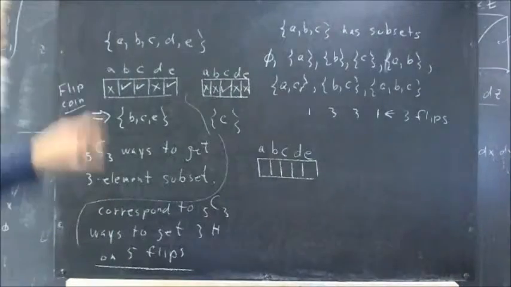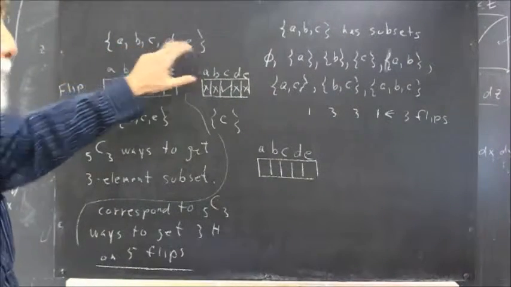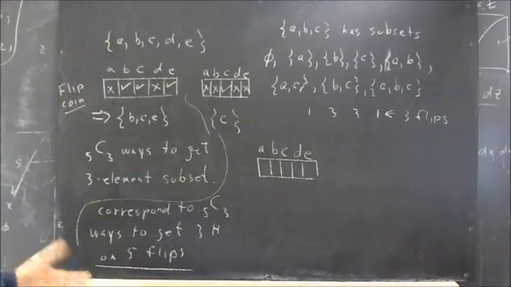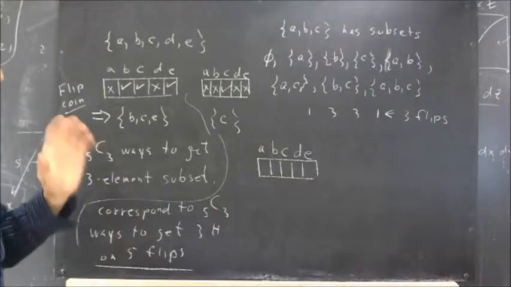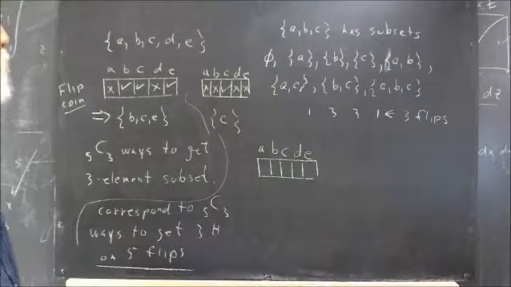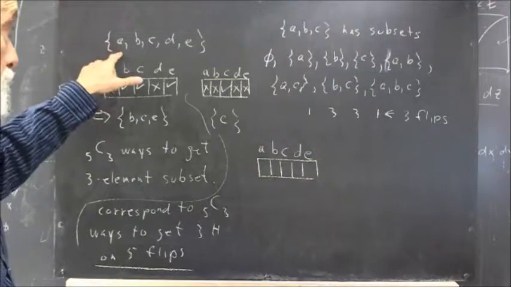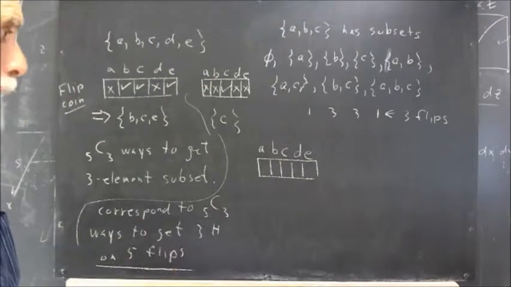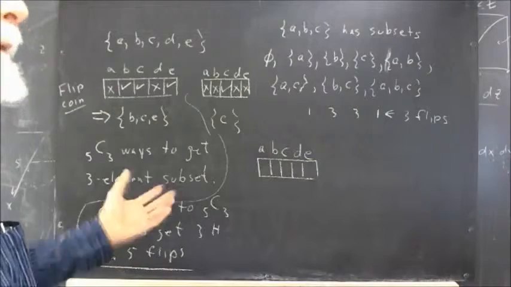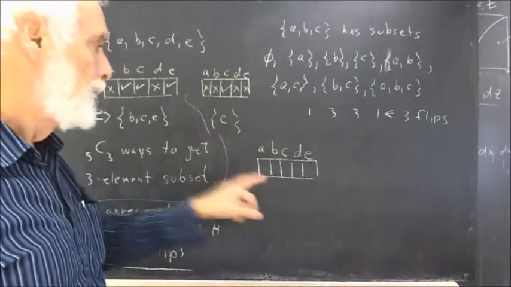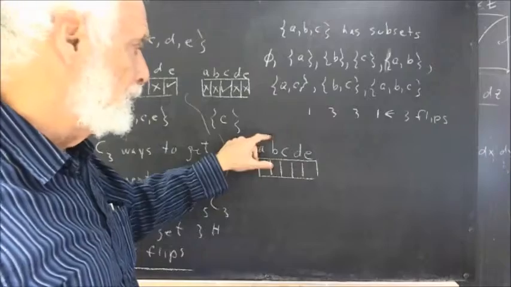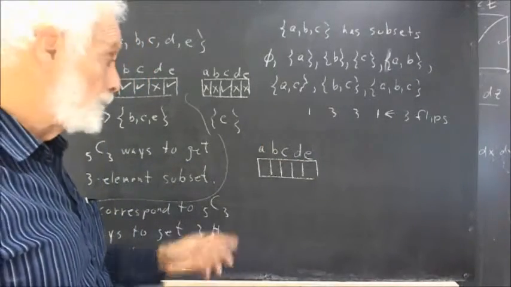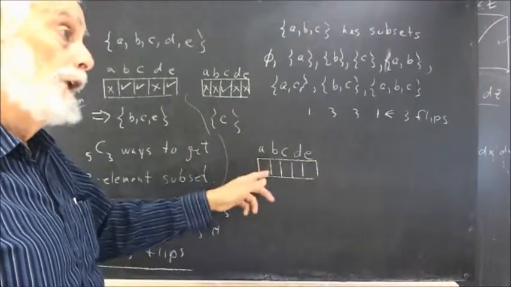Well, let's go to the set A, B, C, D, E, a 5-element set. There are 32 subsets, and you could list them systematically, hopefully in alphabetical order, in order to get all the subsets. It would be a little challenging clerically, but the idea is not difficult. I'm going to select a subset. I've got 5 slots here: a slot for A, B, C, D, and E.